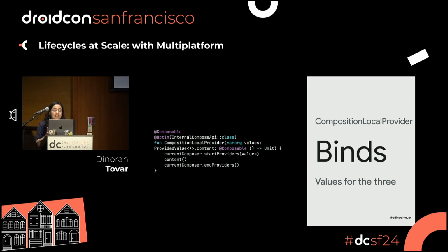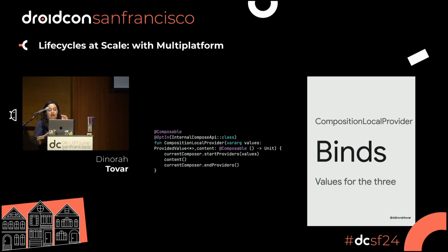This function receives a set of values. It can be anything. It has to be a key and a value. Remember that. And it can add a content. And this content is usually a lambda. So what is happening here? What is happening here is that it's trying to find the current composer, so the closest composer in the hierarchy of the tree. It's going to start providing all the values that are available for that tree that you sent for this CompositionLocal.